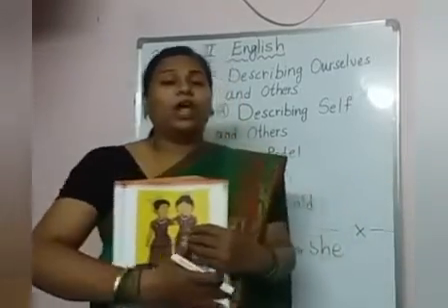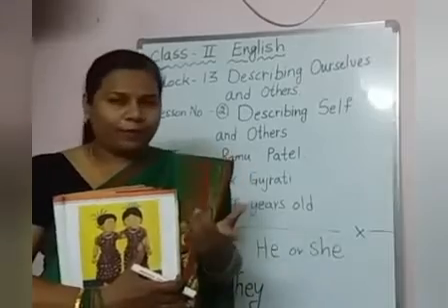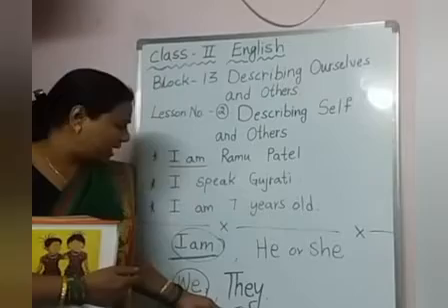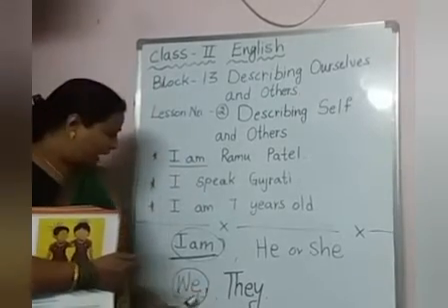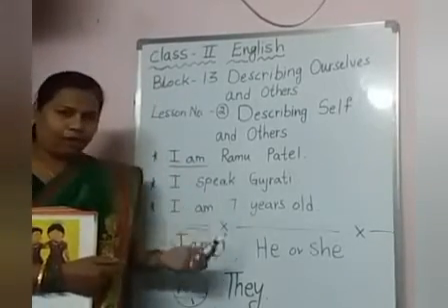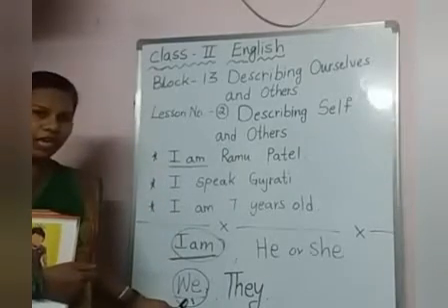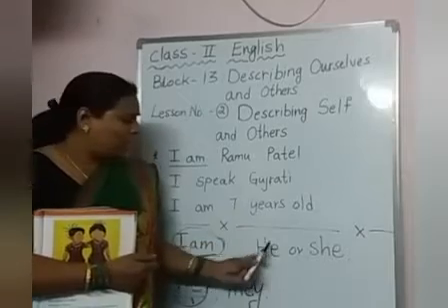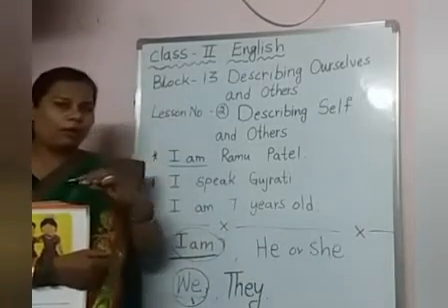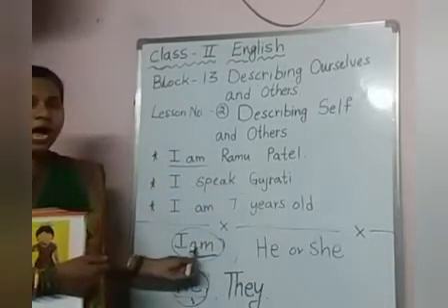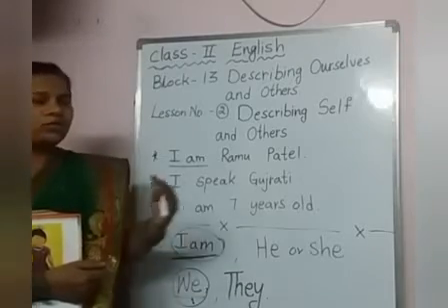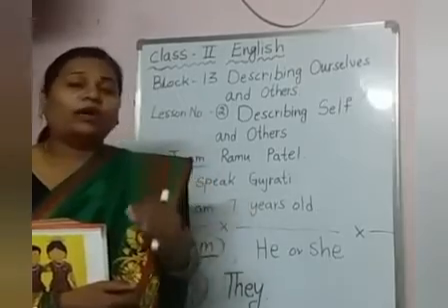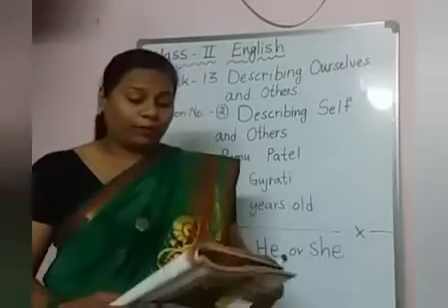Okay children, when we are talking about different people, we use different words in the sentence. Now I am using they. When I am talking about myself and my daughter, I will use we. When I am talking about the other person, I will use he or she. When I am talking about myself only, I will use I am. So like this we can use these words in sentences. And what else will help us to know more about the person?